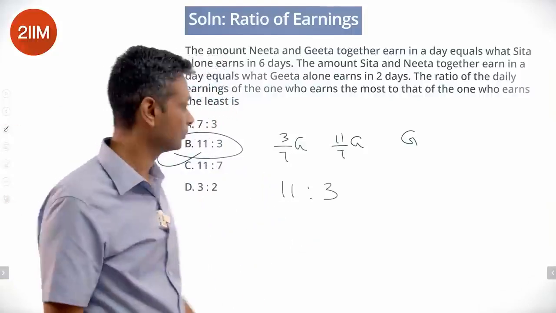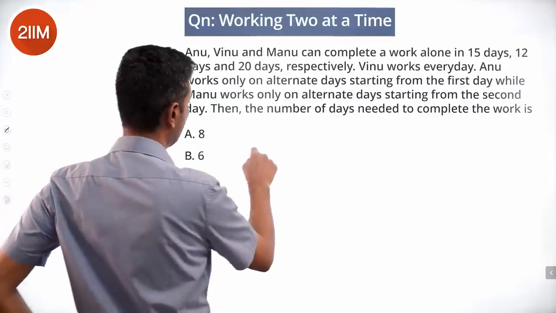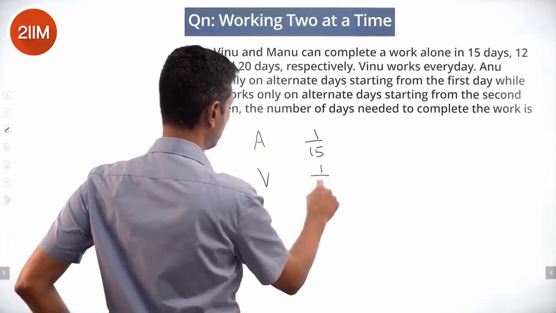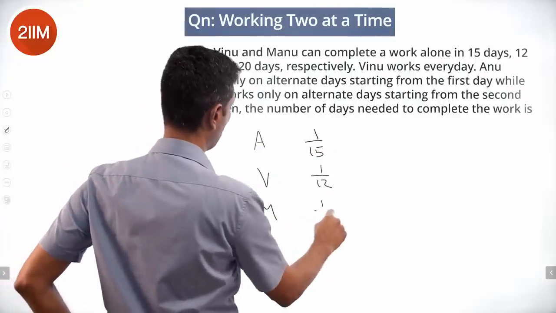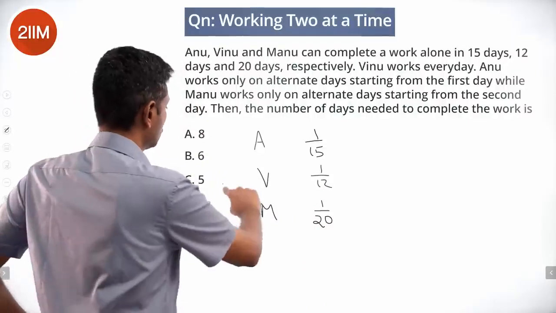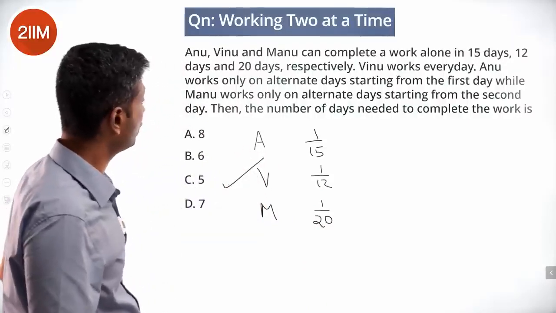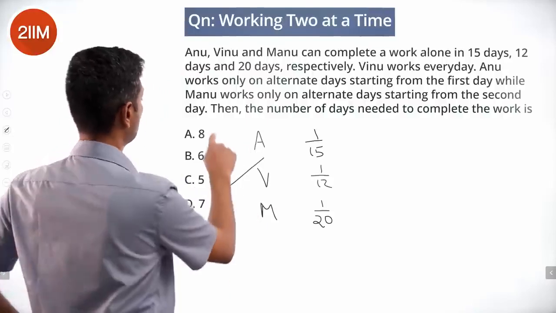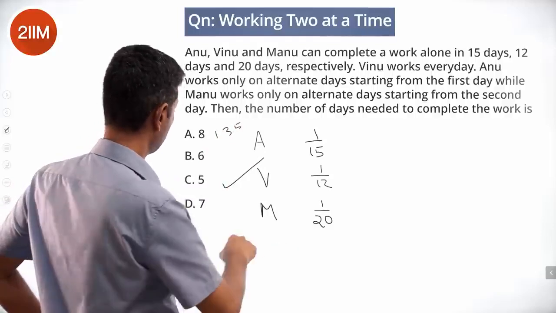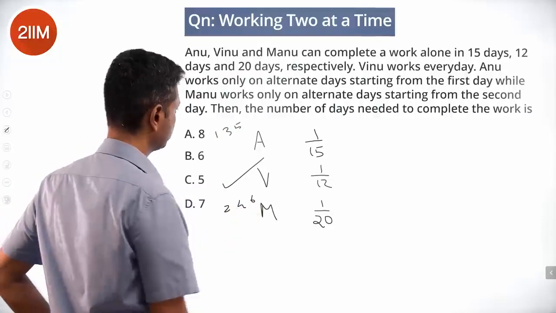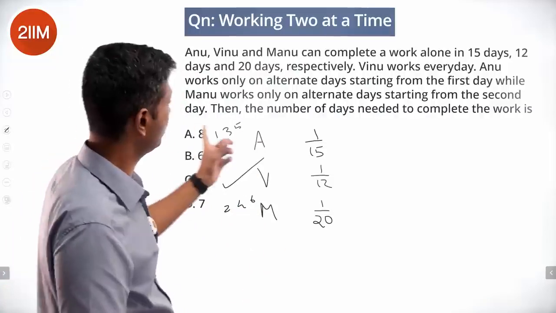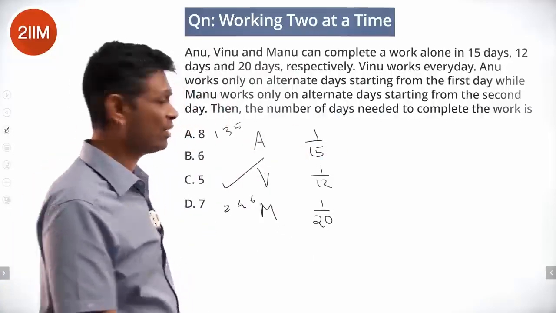Anu, Vinu and Manu can complete in 15 days. So Anu can do 1/15th of the task. Vinu can finish 1/12th of the task. Manu can do 1/20th of the task. Vinu works every day. Anu works only on alternate days starting from the first day. So Anu works 1, 3, 5. And Manu works only on alternate days starting from the second day, 2, 4, 6. Then in how many days will the task get completed? The number of days needed to complete the work.